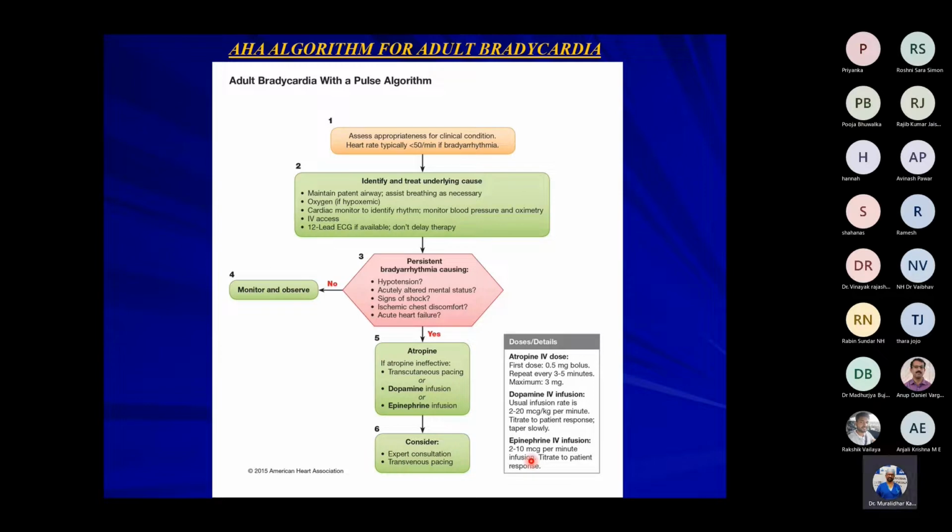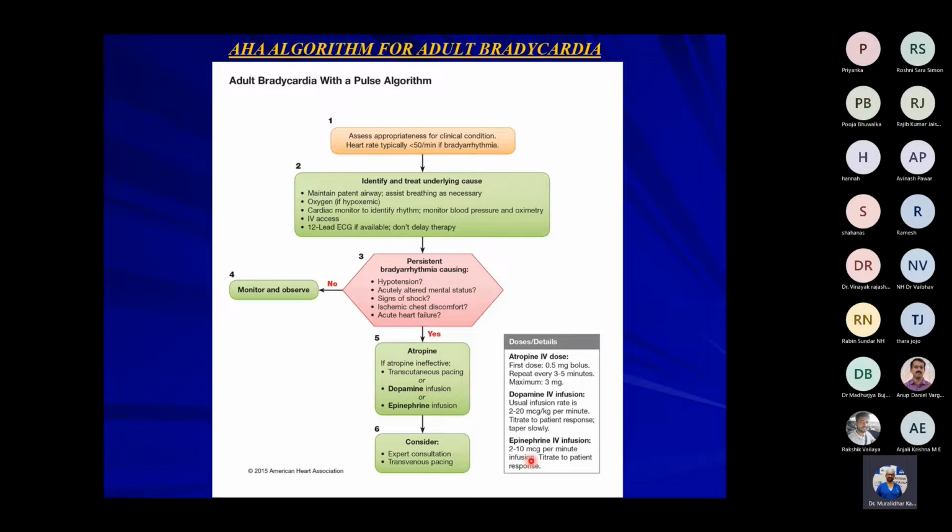Is that clear? Yes, sir. Priyanka, is it clear? So you have to divide them into symptomatic and asymptomatic. Asymptomatic, you have to monitor. Symptomatic, if the patient is having hypotension, chest pain, angina, signs of shock, mental status is altered like syncope, there is ischemic chest discomfort, then you have to treat it. Atropine, dobutamine, epinephrine, the transcutaneous pacing or transvenous pacing.